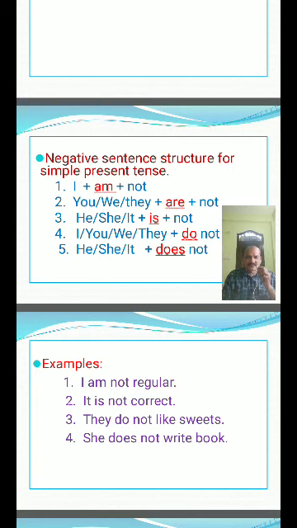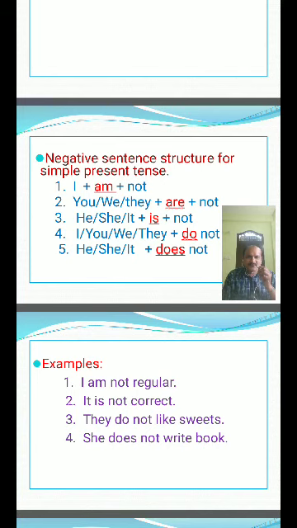They like sweets. Like is the verb. No B form is there, no am, no are, no is. So we add do not. They do not like sweets. Here also: she does not write book. Write is the verb. No B form is there. So she does not write book.